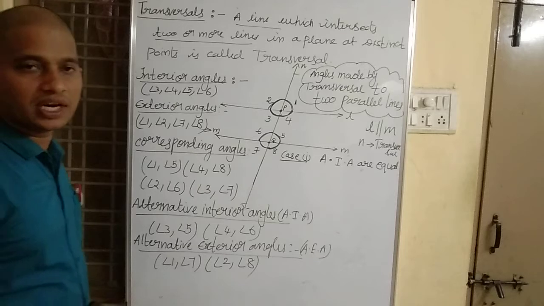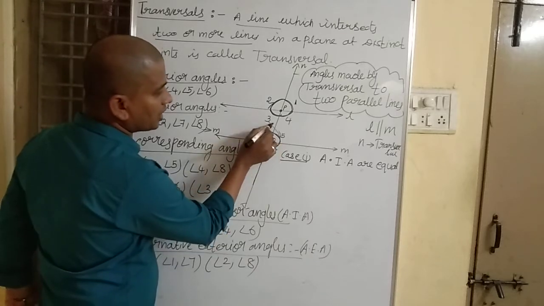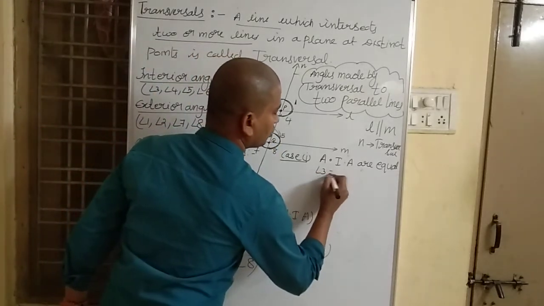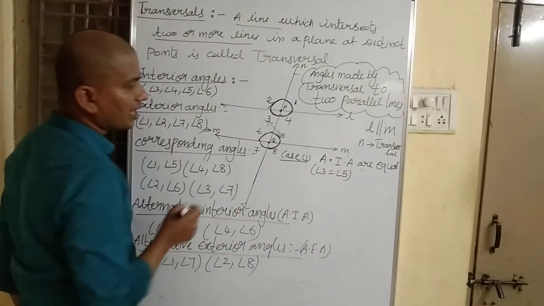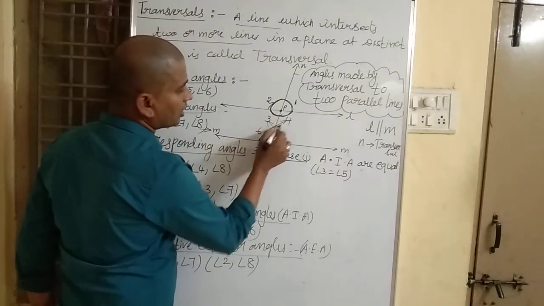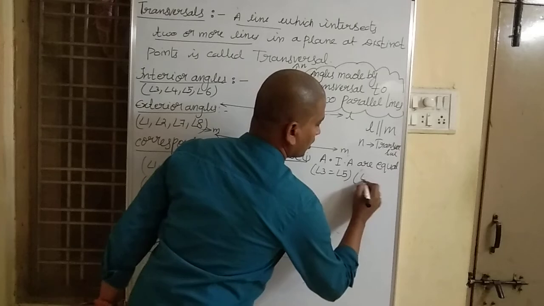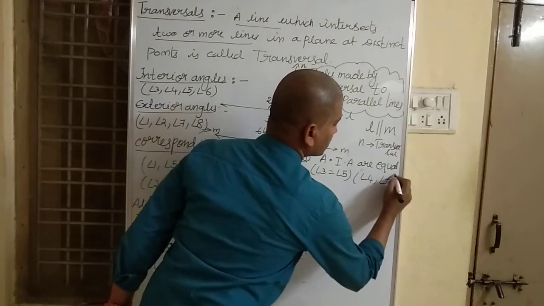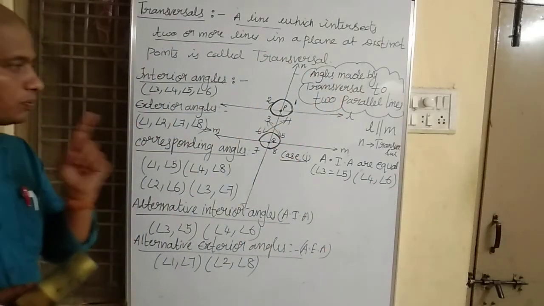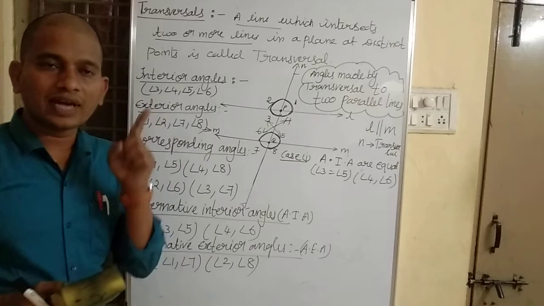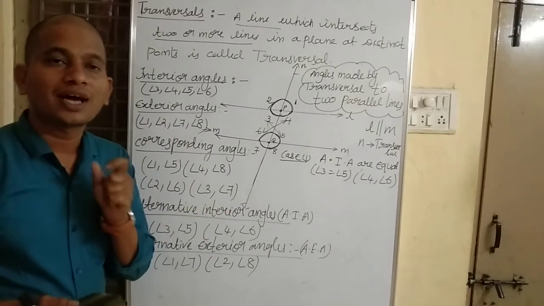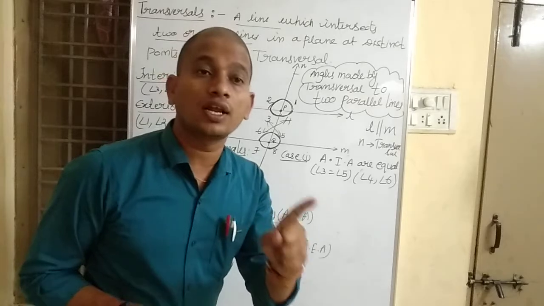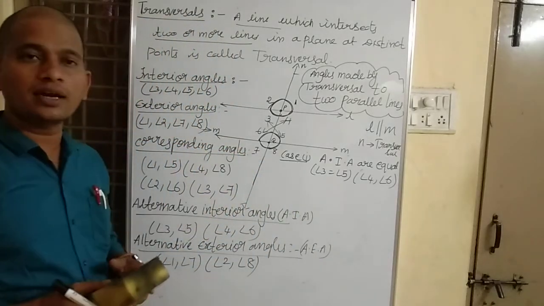What are the alternative interior angles? Angle 3 is equal to angle 5, and the other pair, angle 4 and angle 6. If a transversal intersects two parallel lines, alternative interior angles are equal.